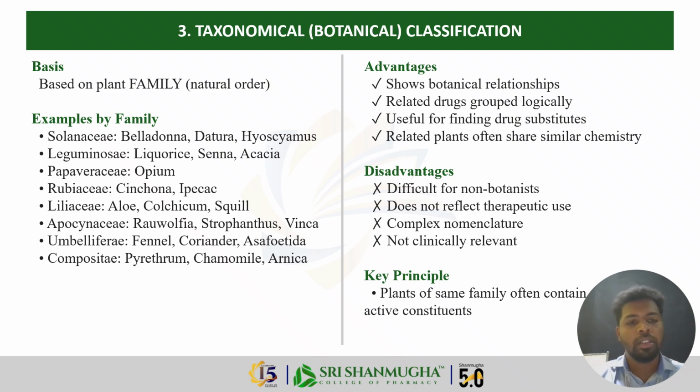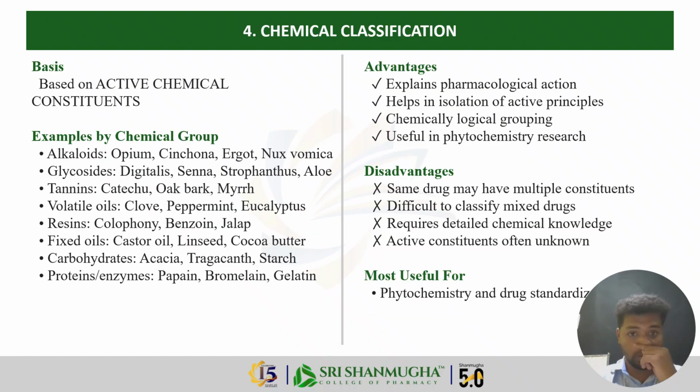Okay. So the advantages of this taxonomical classification are that it helps us find drug substitutes. It reveals a botanical relationship also. And the disadvantages are that it requires deep knowledge of botany and complex nomenclatures. So it is not directly useful in clinical practice. Okay. So next is the chemical classification.